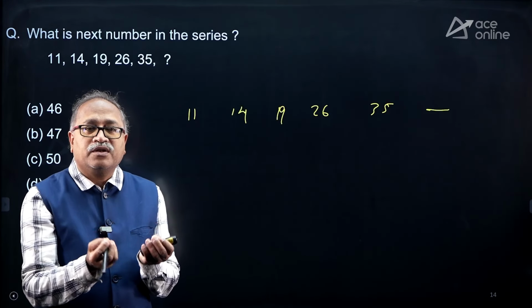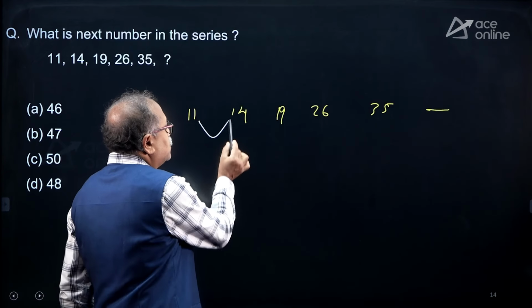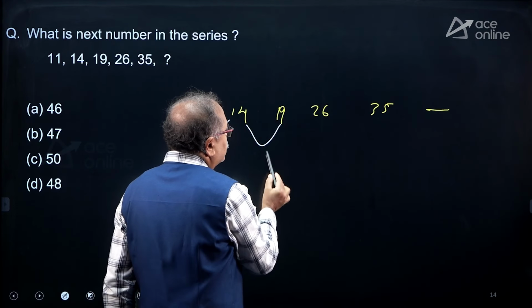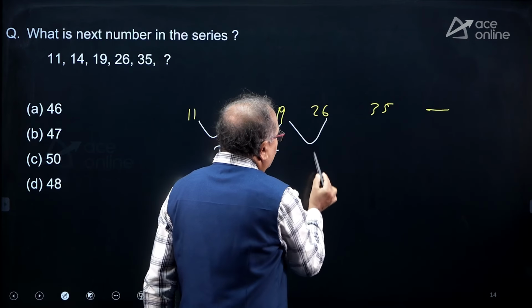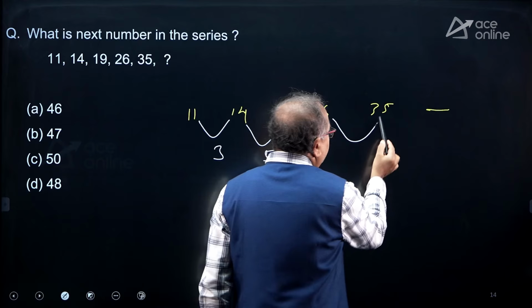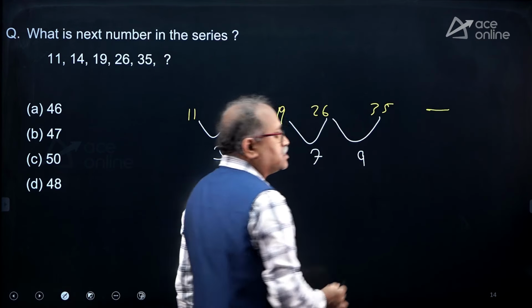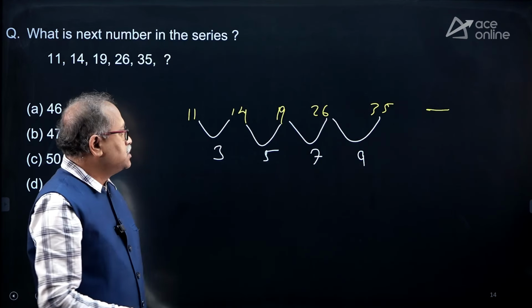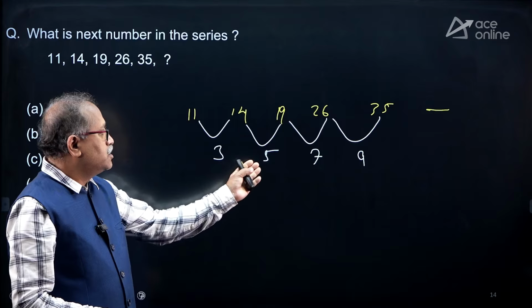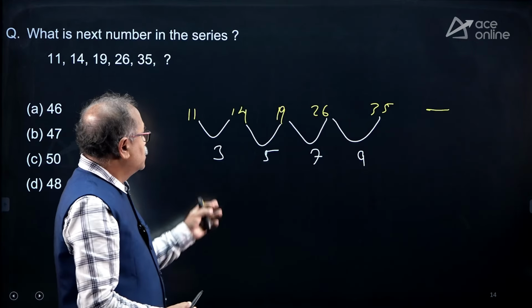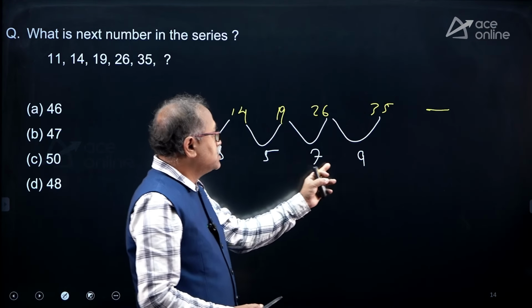I can visualize the 3 difference between 11 and 14, the 5 difference, the 7 difference, and the 9 difference. And the difference is also so simple, all are odd numbers: 3, 5, 7, 9.